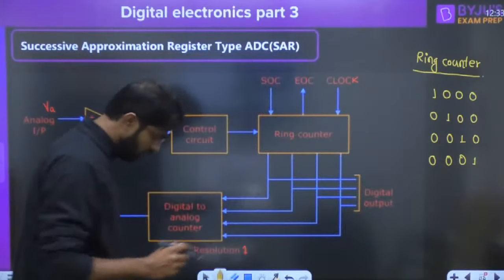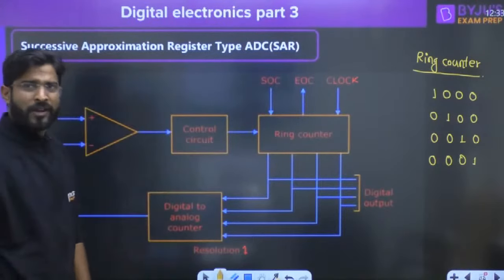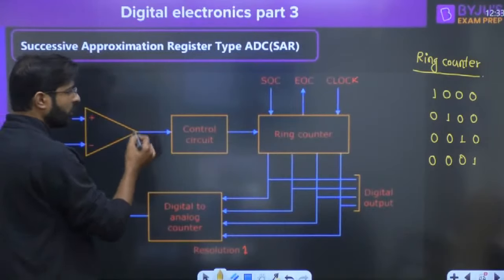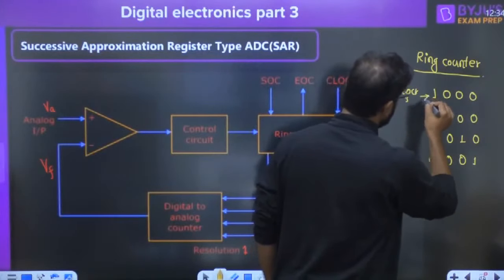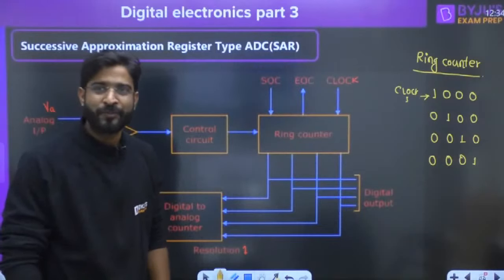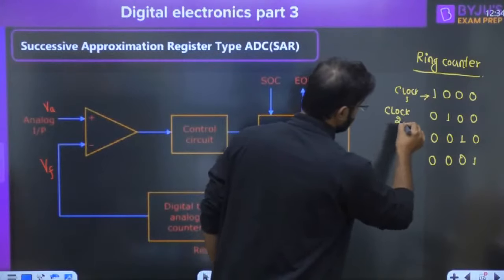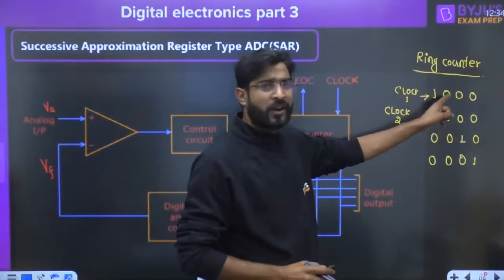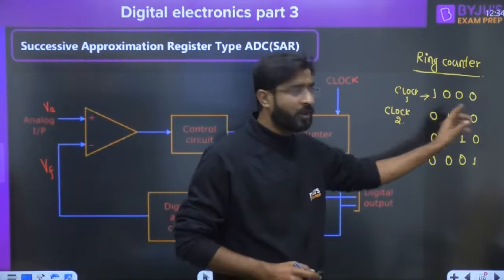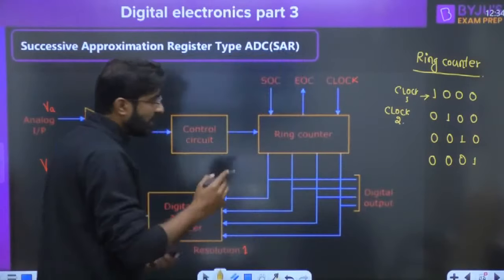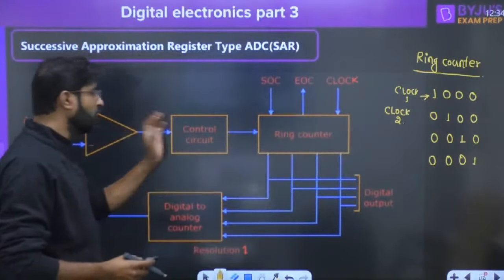Okay. Now everyone try to understand. So ring counter, we know that. What should be the role of the control circuit here? So guys, in the control circuit input, there will be two possibilities. Suppose after the first clock, we are in this particular position, 1000. And now, if you apply the second clock, then what should happen to the ring counter? So the ring counter will make the next bit 0 to 1 and the previous one to 0. That's basically the role of the ring counter. But whether the previous one is going to be held or directly shifted will depend upon the input of the control circuit.